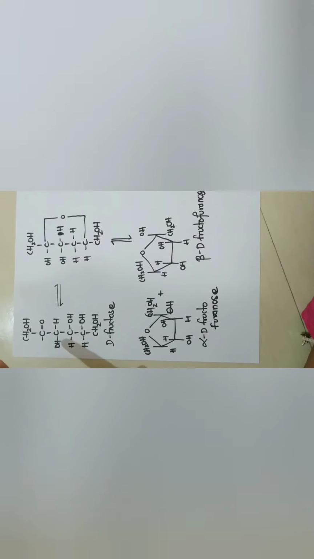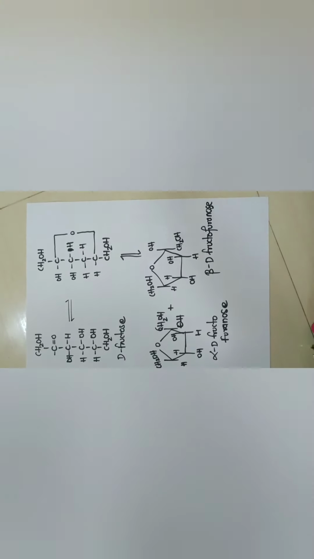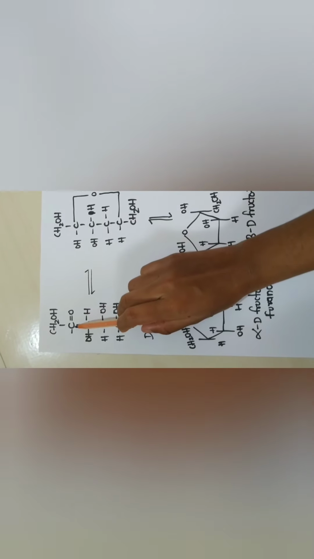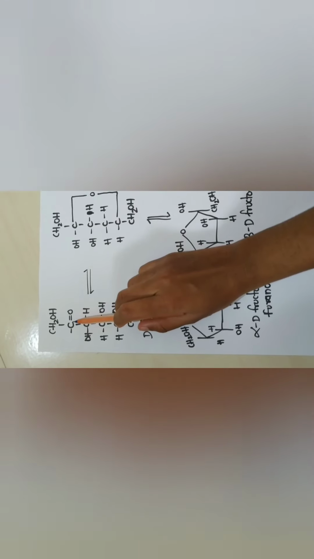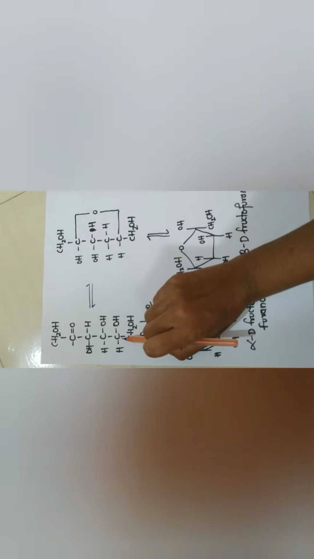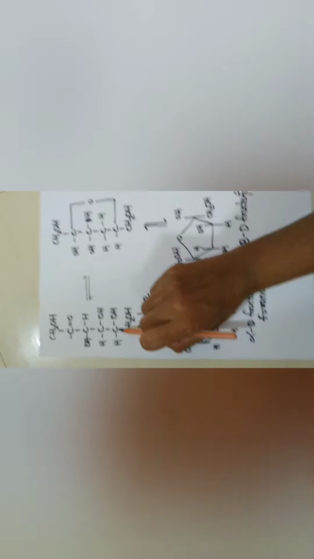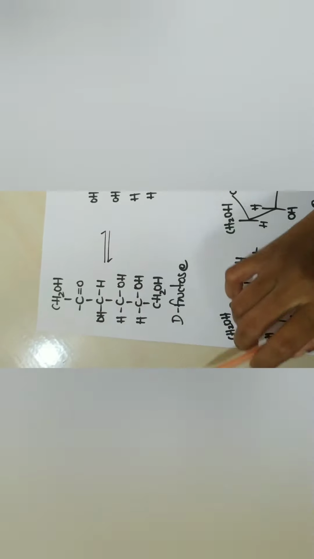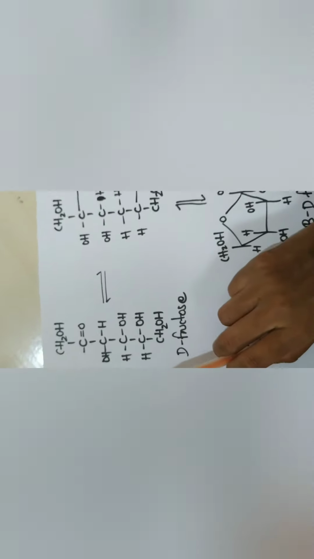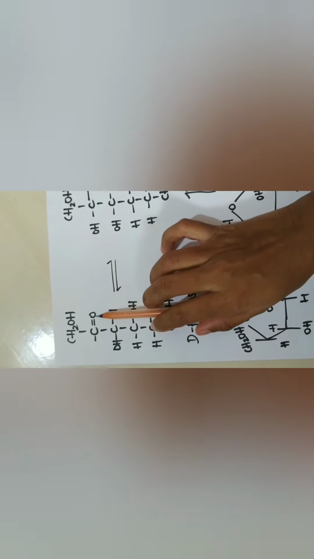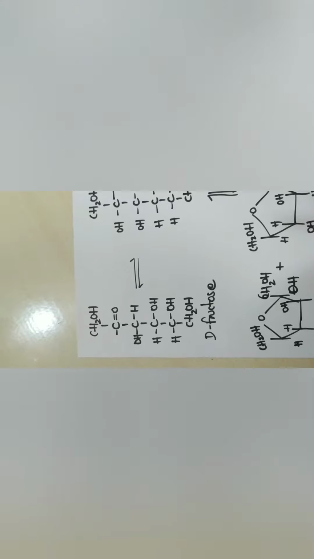Look at the structure of D-fructose in the Fischer projection formula. It is the skeletal structure, and it is made into the Haworth projection formula like this. The second carbon atom and the fifth carbon atom are joined together with the oxygen on the second carbon atom. Okay.